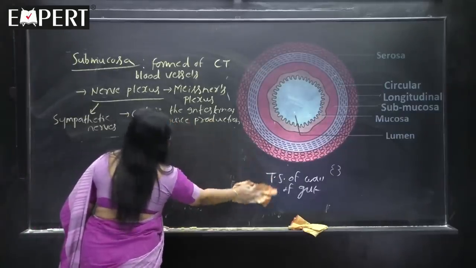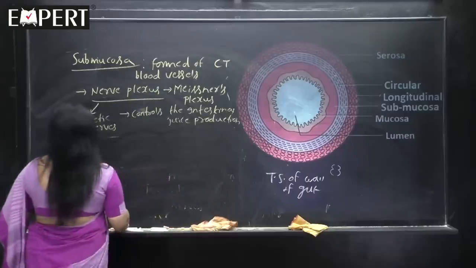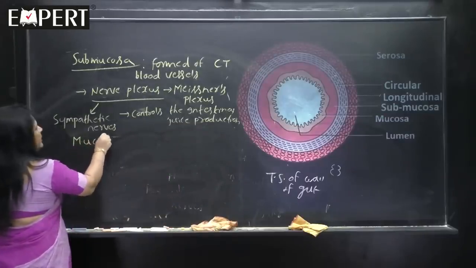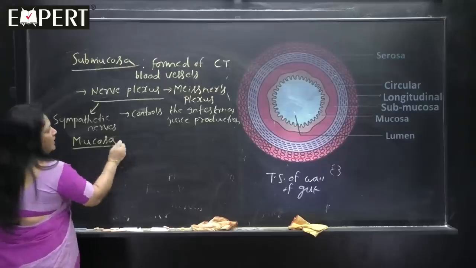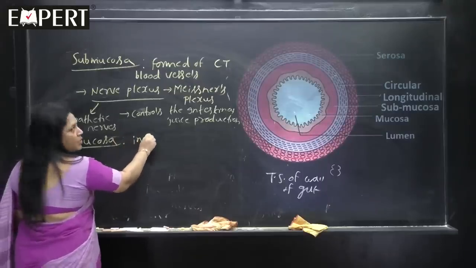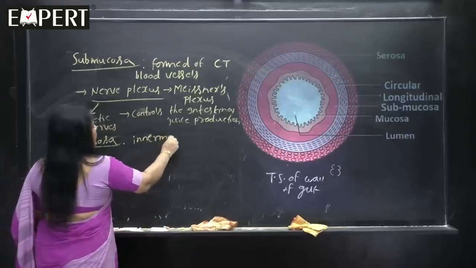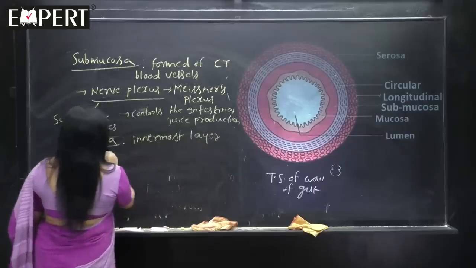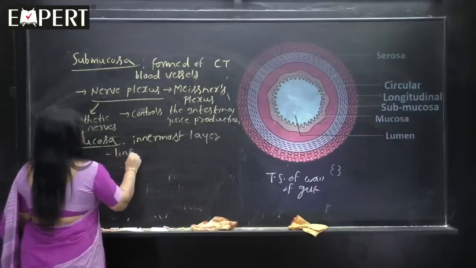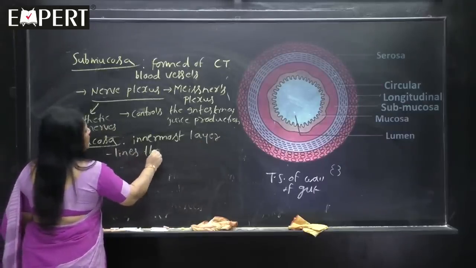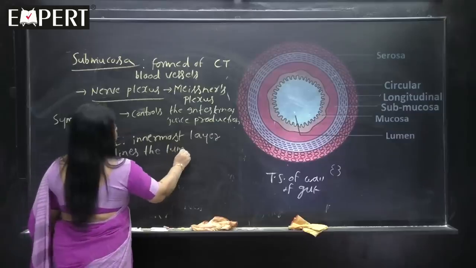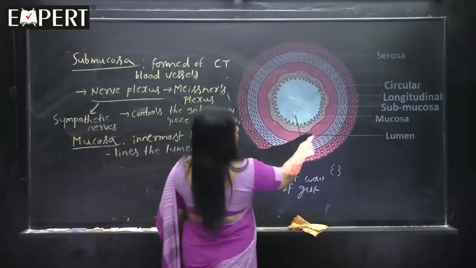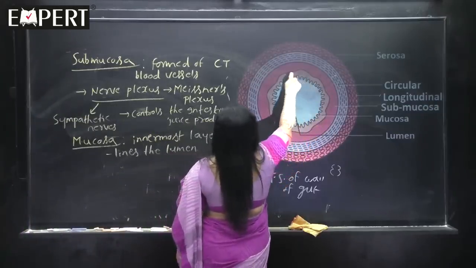What is mucosa? See, in the diagram also you can see mucosa is the innermost layer that lines the lumen.